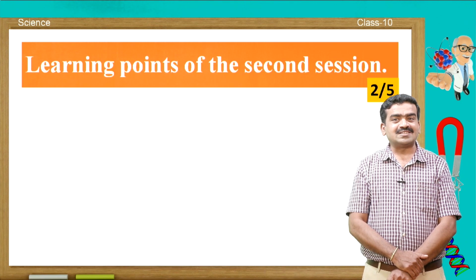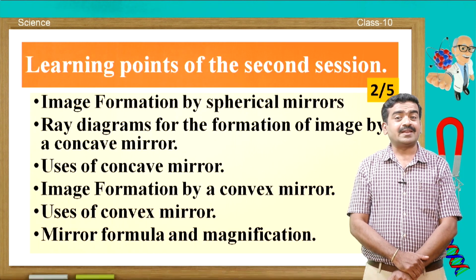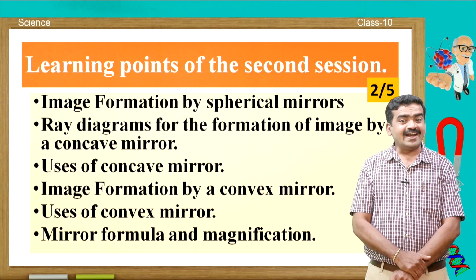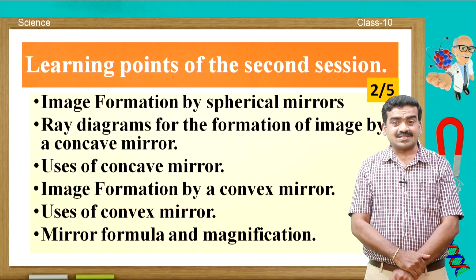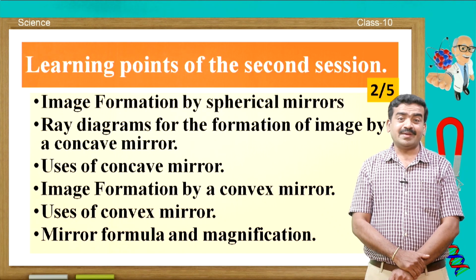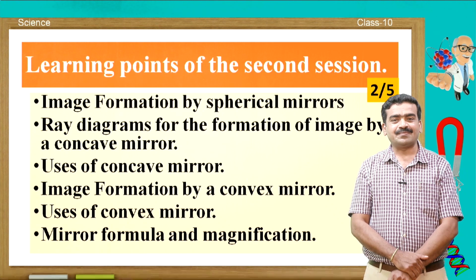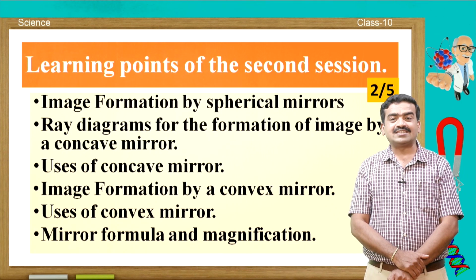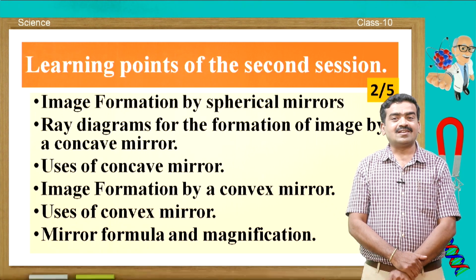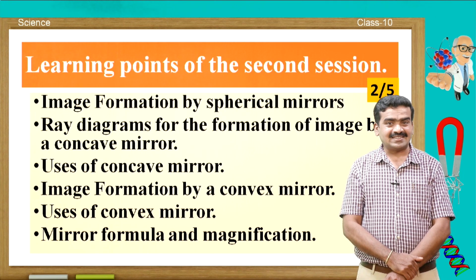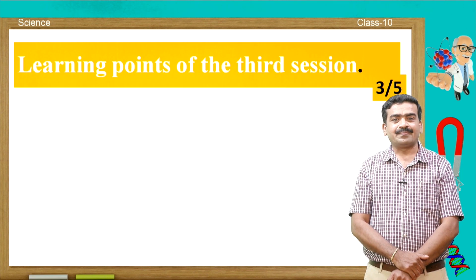The learning points of the second session are image formation by spherical mirrors, ray diagram for the formation of image by a concave mirror, uses of concave mirrors, image formation by a convex mirror and uses of convex mirror, and mirror formula and its magnification. So, these are the learning points for the second session.